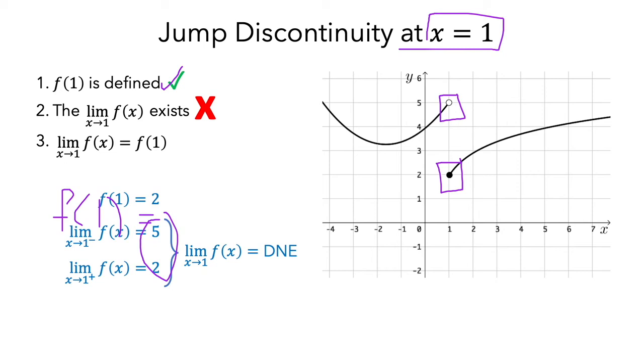We can memorize this as a rule: jump discontinuity always happens when the limit does not exist, which is the second condition. So even if I want to check the third condition, there is no benefit in checking it because the second condition is not satisfied.